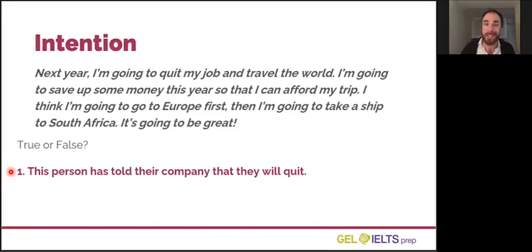This sentence is false. It has not been arranged. If this person wanted to indicate that there was a plan with them and their company to quit their job, they would probably say, I'm quitting my job. They'd use present continuous for an arrangement. But they did not use present continuous. They said, I'm gonna quit, or I'm going to quit. This is much more of a personal intention, and maybe they haven't told anybody.